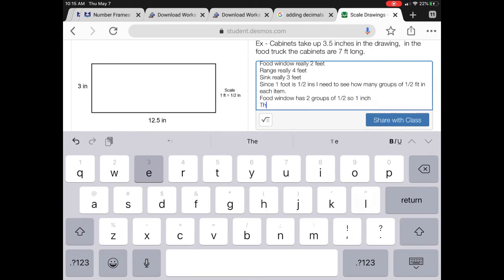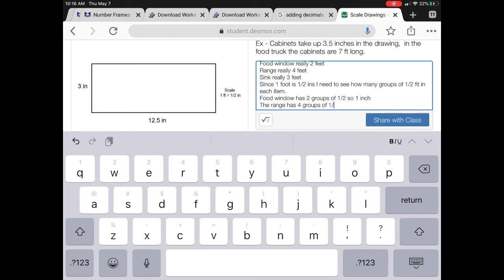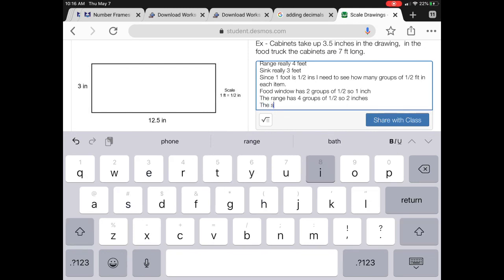Next I have the food range, which has 4 groups of 1 foot, so 4 times 1/2 gets me 2 inches. And last there's the sink, which has 3 groups of 1 foot, so 3 times 1/2, which gets me 1 1/2, or 1.5.